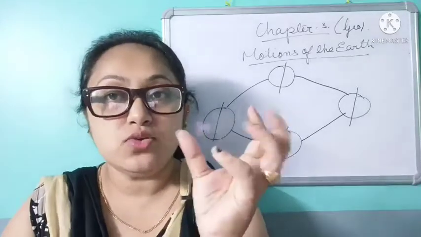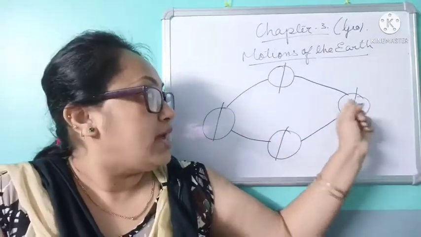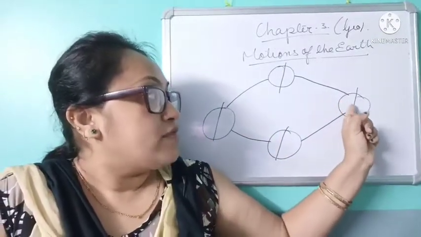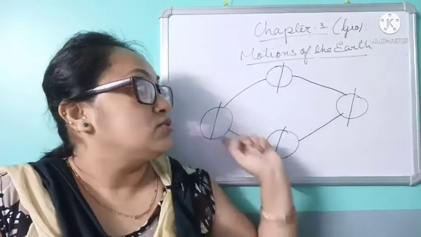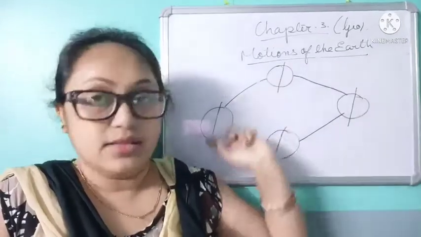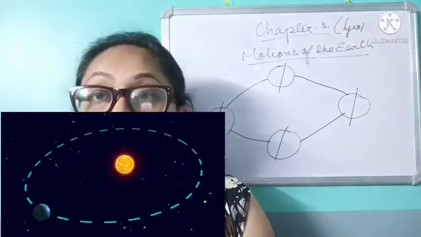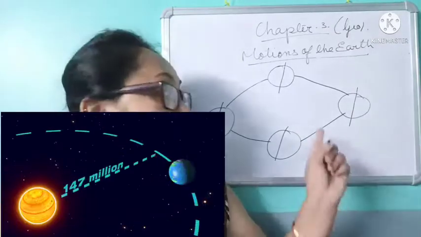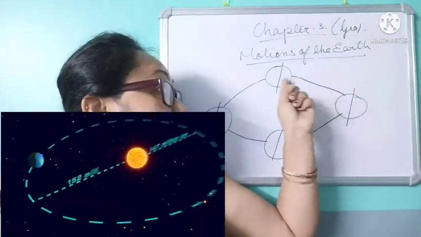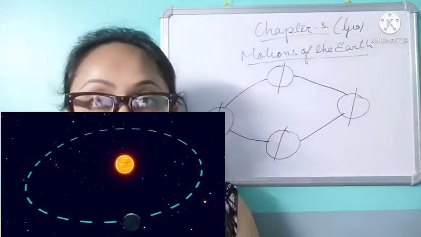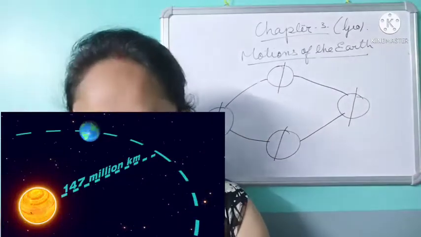Rotation means the earth rotates on its own axis, and along with that it also revolves like this. It also revolves in this way. The motion of the earth around the sun is called revolution.